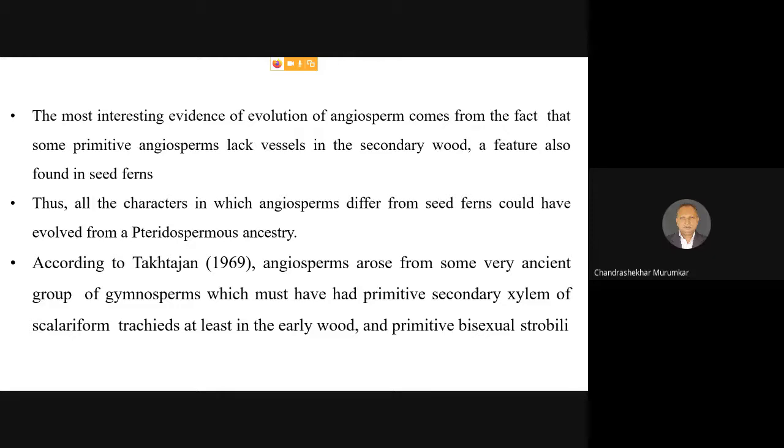That is, Takhtajan was claiming that the Bennettitales and primitive angiosperms must have had a common ancestry; from a common ancestor these two groups must have evolved. However, this approach of Takhtajan has not been accepted, and it is rightly said that the wood, leaves and floral morphology of the angiosperms are more relevant and closer to the pteridophytic group and not to the gymnospermous group.